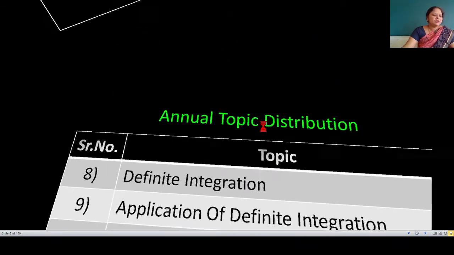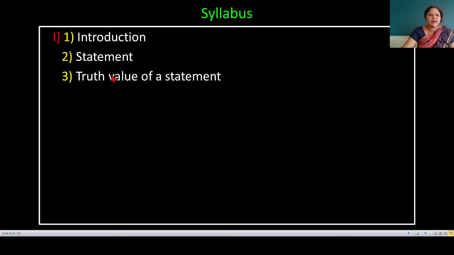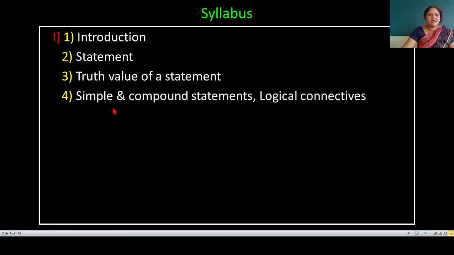Now let us turn to our topic. First, let us see our syllabus. The syllabus contains 5 parts. First part contains 4 subpoints: introduction, statement, truth value of a statement, simple and compound statements, logical connectives. In logical connectives, there are 5 subpoints.